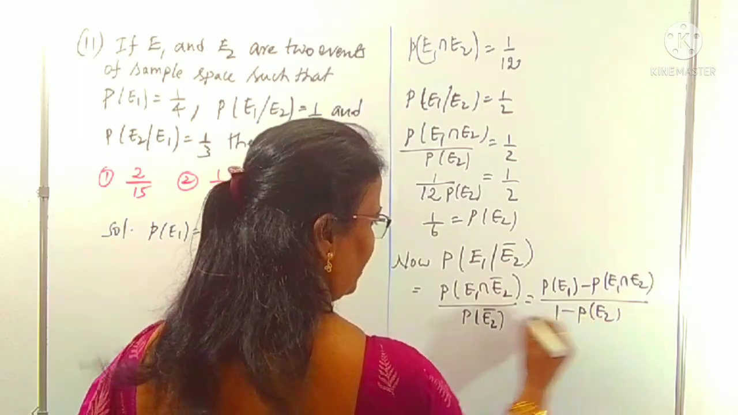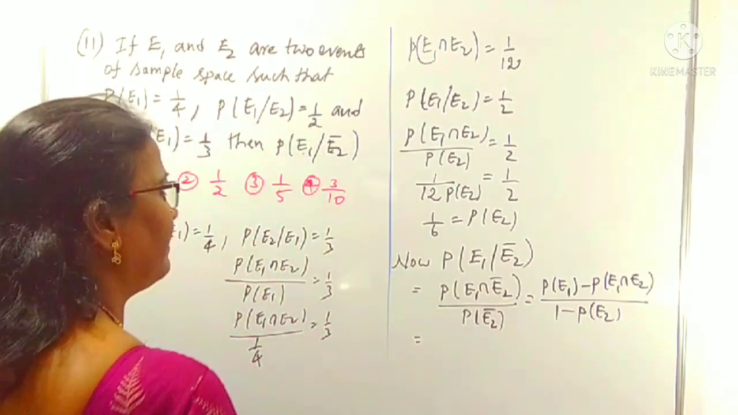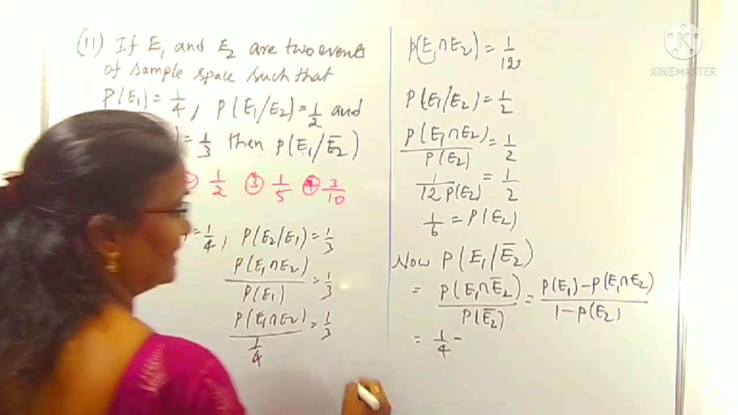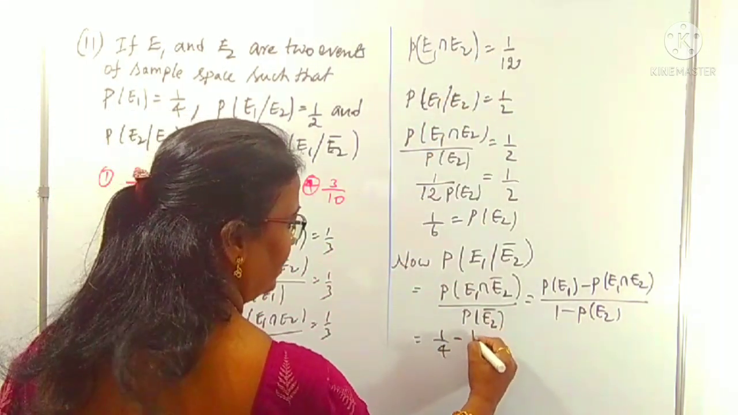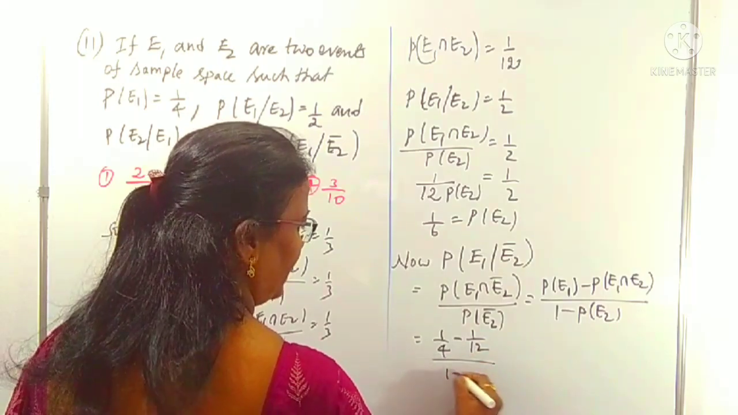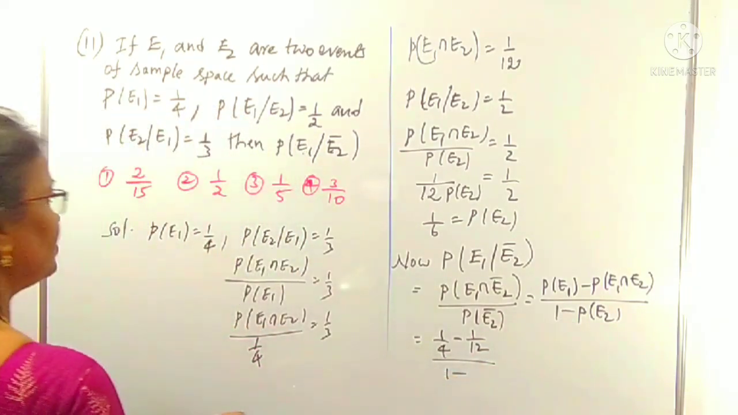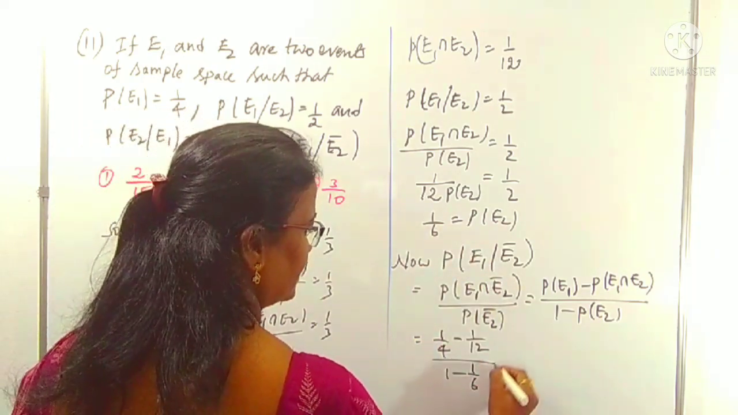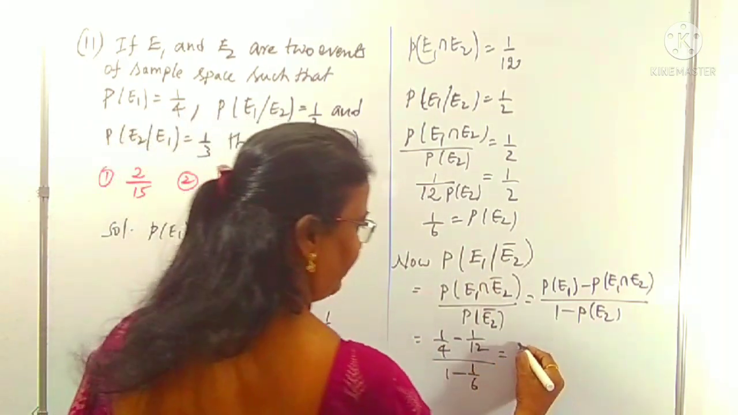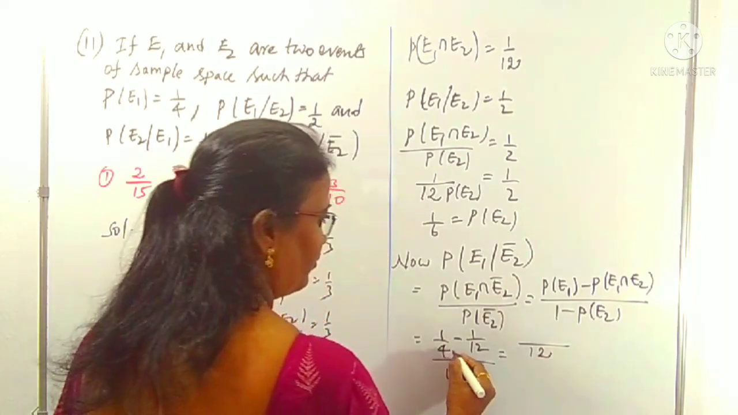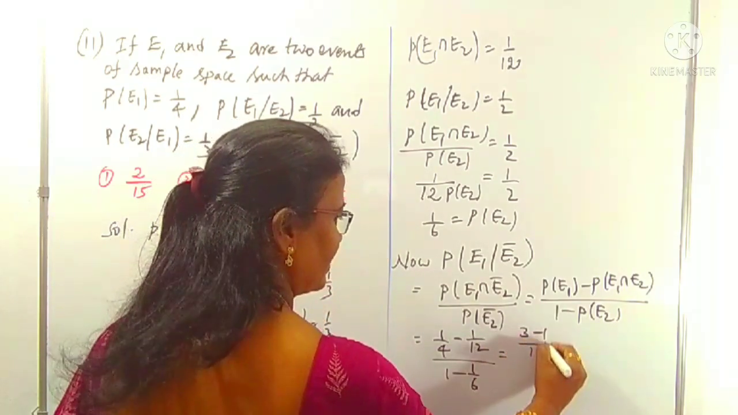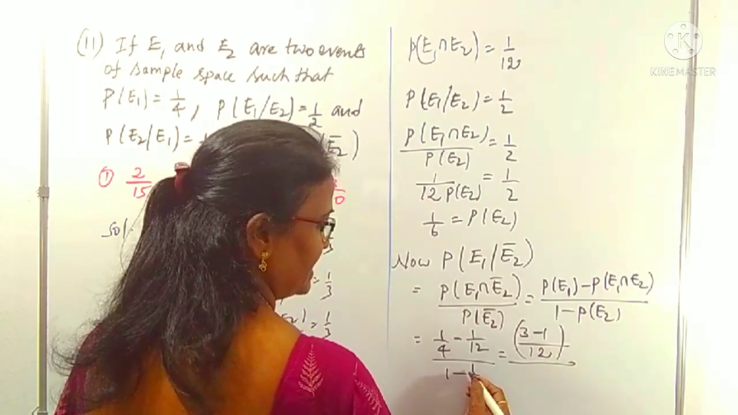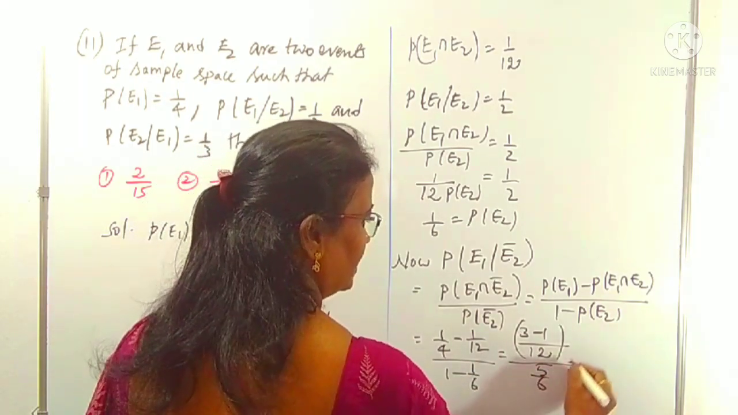We can substitute those values, already all these we have. P of E1 is 1 by 4 we have, right? Minus intersection is 1 by 12 we have, by 1 minus P of E2. P of E2 how much we got? 1 by 6. 1 minus 1 by 6. Numerator we can take the simplification. 12 is LCM. 4 3s, 3 minus 1 by 12 is the numerator. Denominator 6 is LCM. 6 minus 1 is 5. 5 by 6.